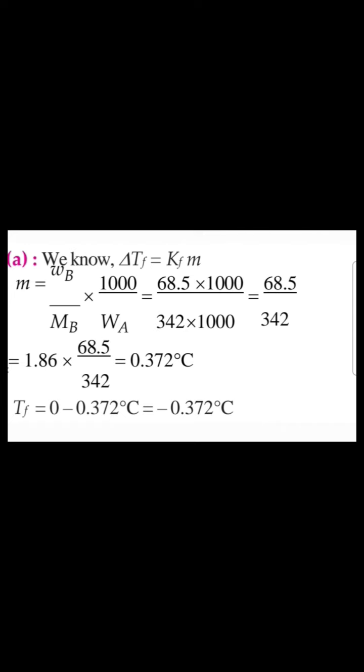So Tf is equal to Tf naught minus delta Tf. So Tf naught is 0 degree Celsius minus 0.372, which is equal to minus 0.372. So the answer is option